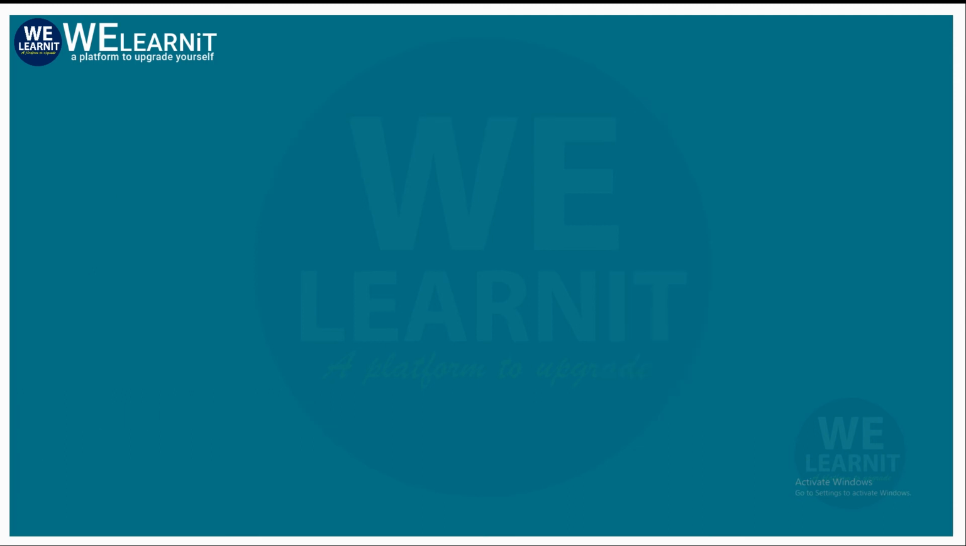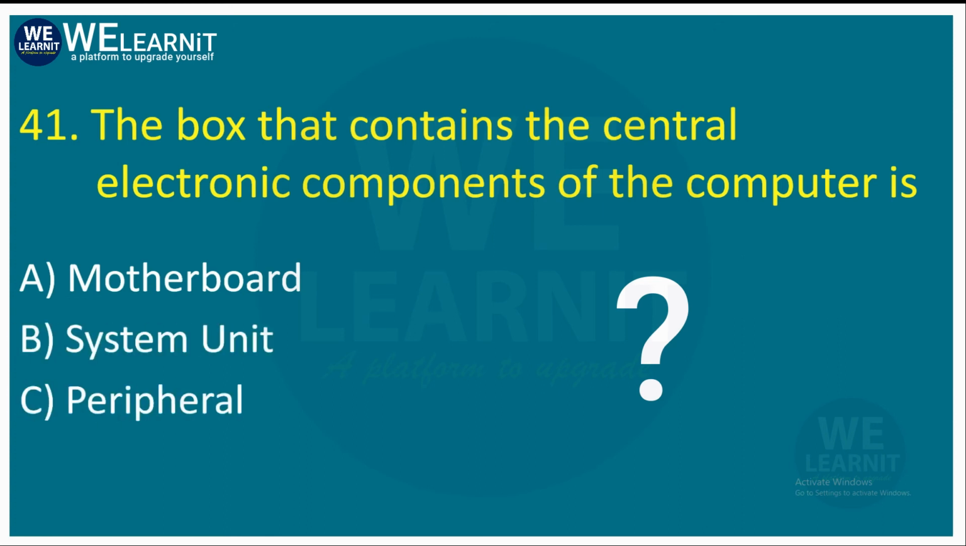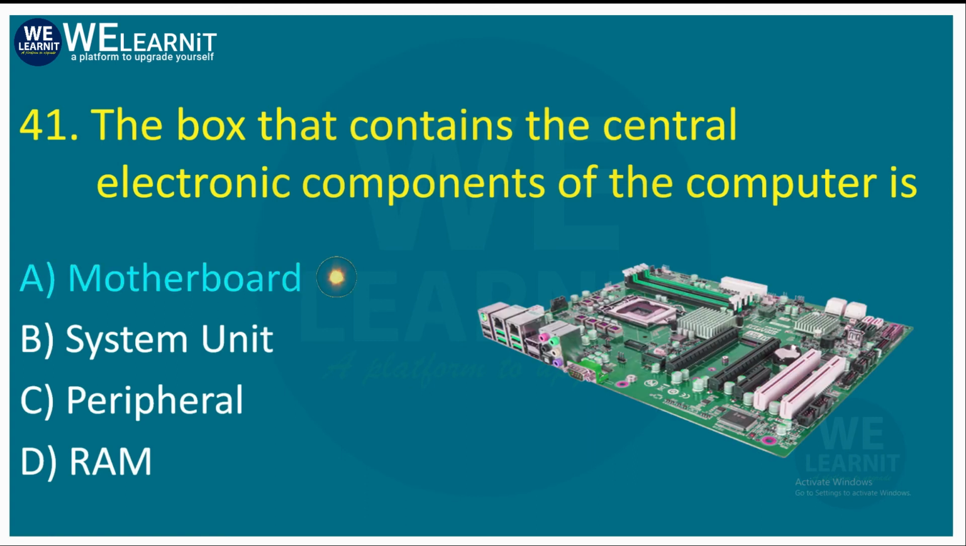The box that contains the central electronic components of the computer is known as. So what do we call that box where the central electronic components are stored or are fixed? Your options are motherboard, system unit, peripheral, or RAM. So the correct answer is motherboard, where central electronic devices are fixed on. Let's go to the next question.